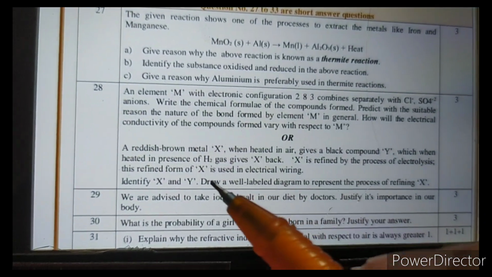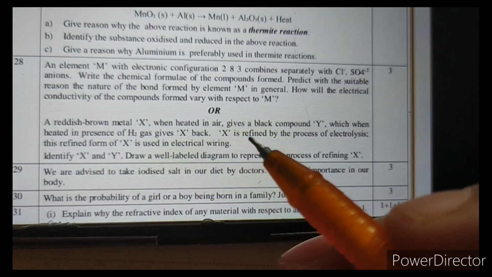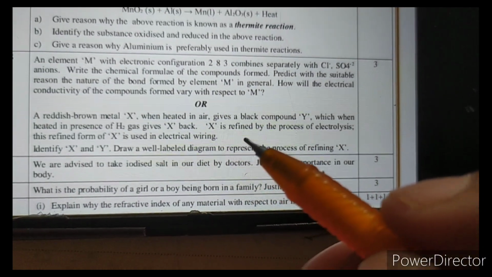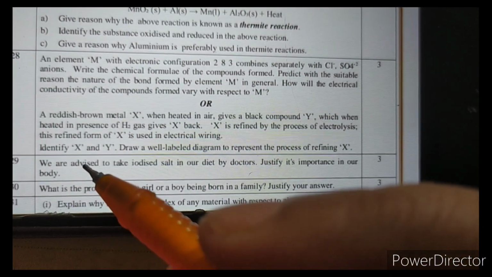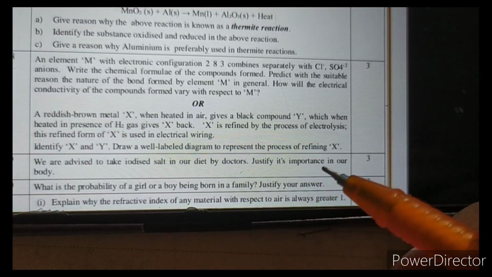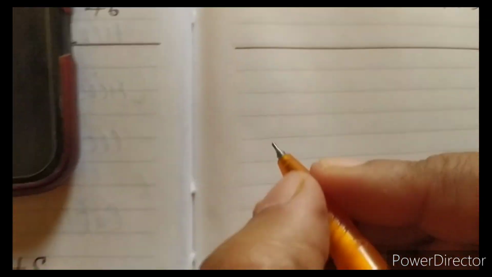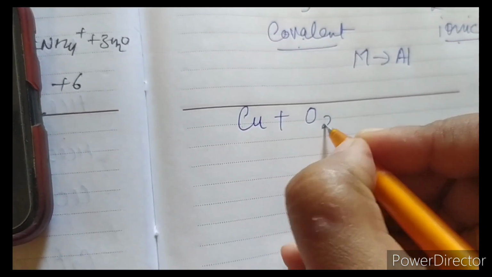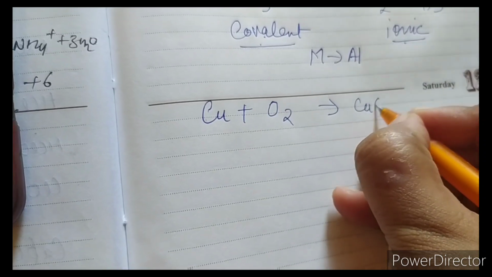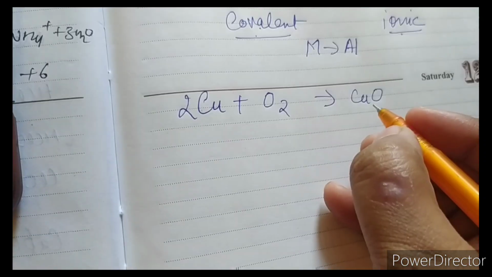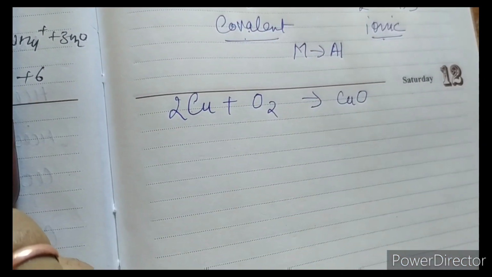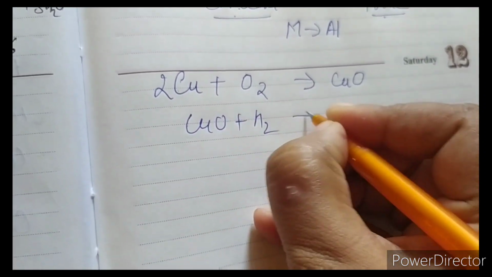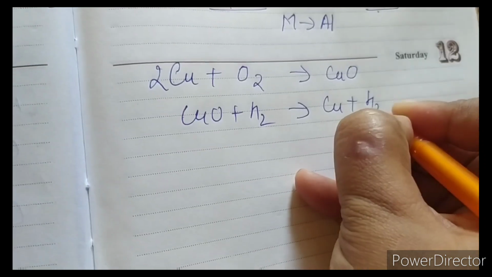You have been given an option in this. A reddish brown metal X when heated in air gives a black compound Y, which when heated in presence of hydrogen gives X back. X is refined by electrolysis, and you have to identify X and Y. Also draw the diagram to represent the electrorefining of X. So here X is copper. Copper when reacting with oxygen will give you copper oxide, which is black in color, and when copper oxide is heated with hydrogen, it will give you copper back and water.